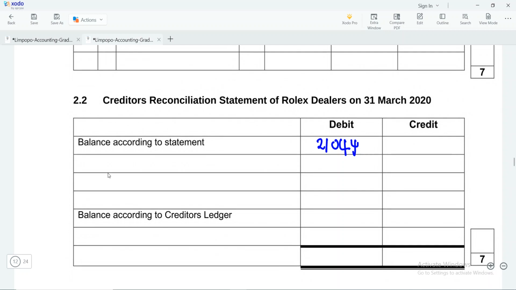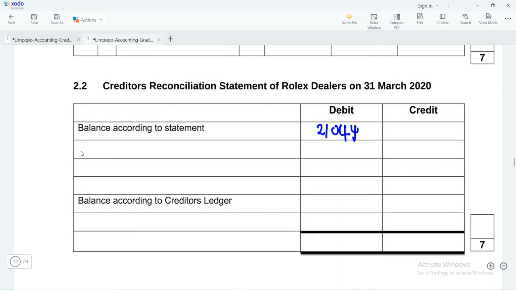So we can say debit credit note. We need to get the credit note number, and this way of answering is way different from the one that we did in the last activity.